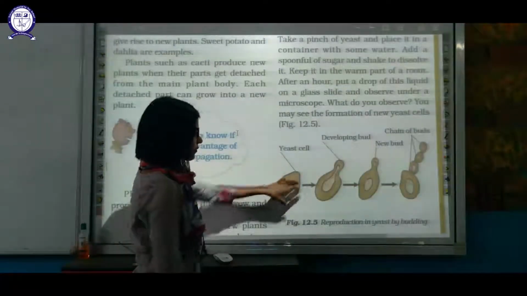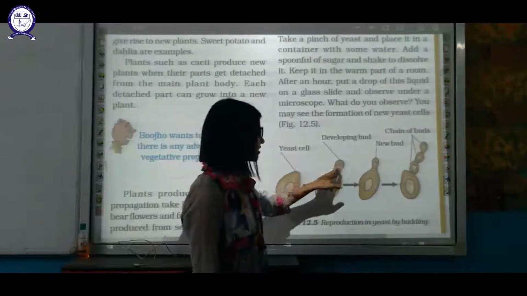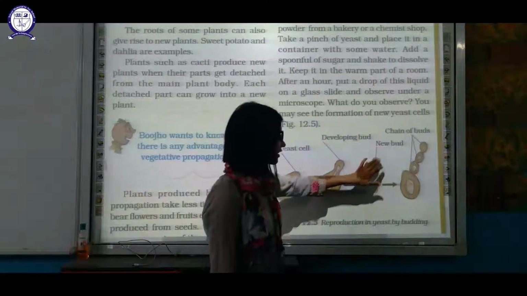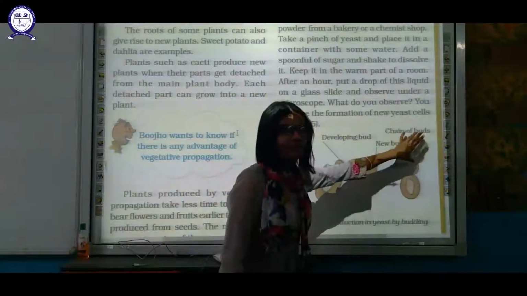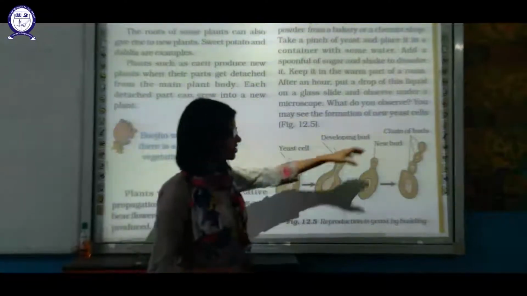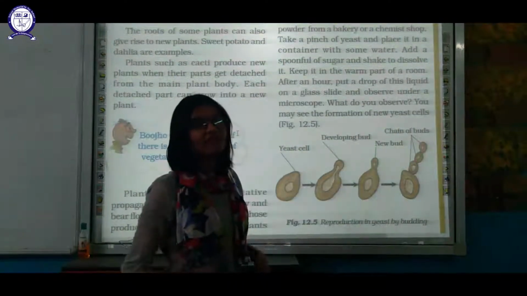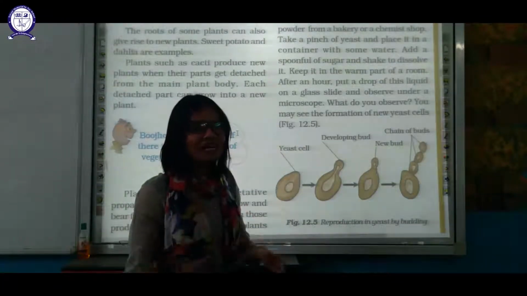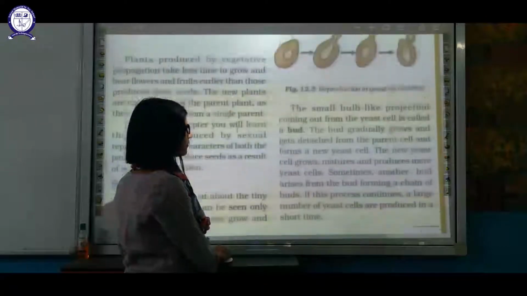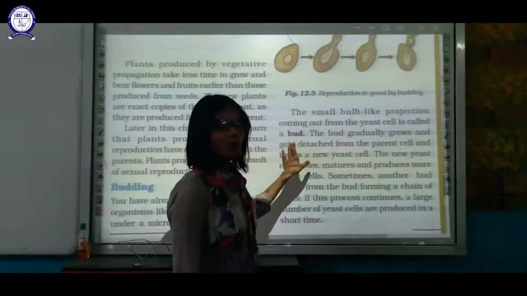What will you see? This is the yeast, and after some time we will see a bud produced from part of the yeast cell. It will grow in size and form a chain. When each of these buds detaches from the parent cell, it will grow into a full-size adult yeast cell. The small bulb-like projection coming out of the yeast cell is called a bud.